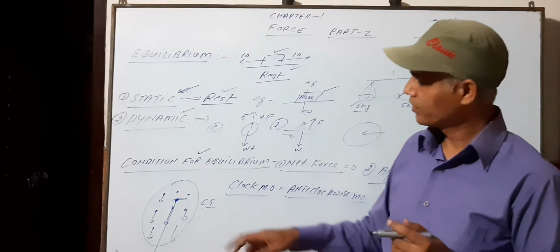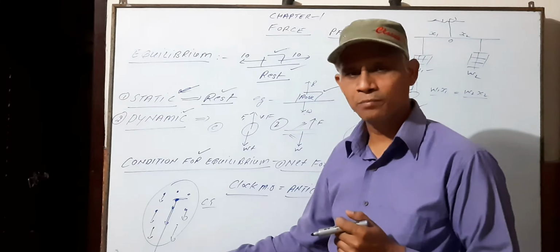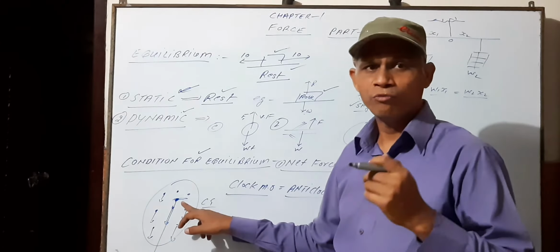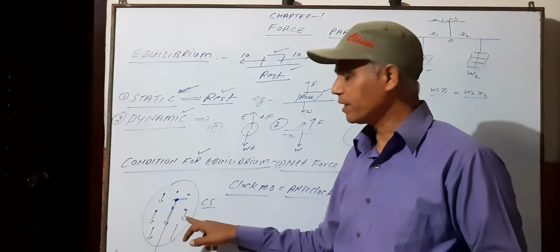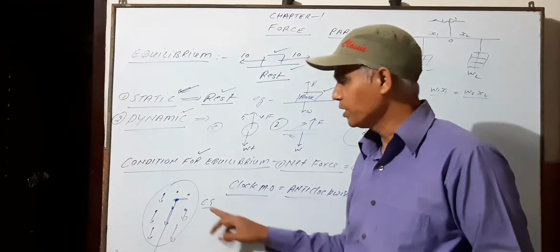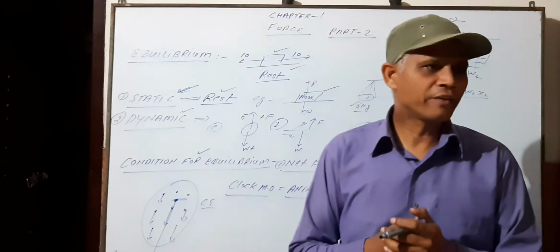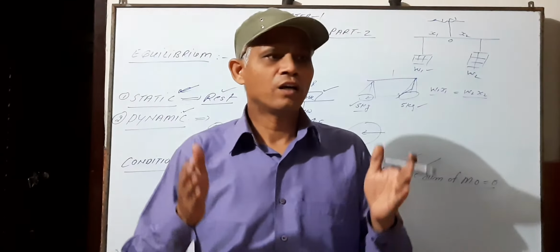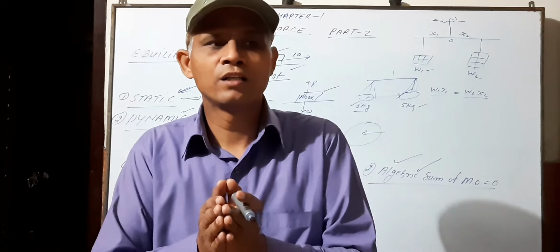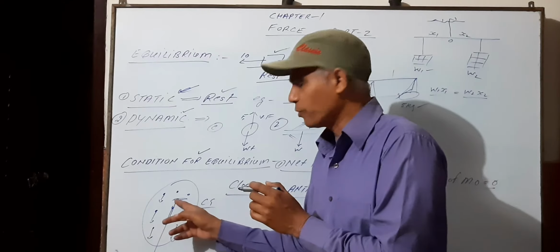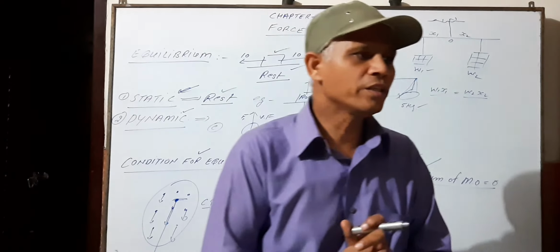Again, I am telling you, it is the point where the whole mass of the body is supposed to lie, and where the algebraic sum of all the moments due to all the particles is 0. That is called center of gravity.